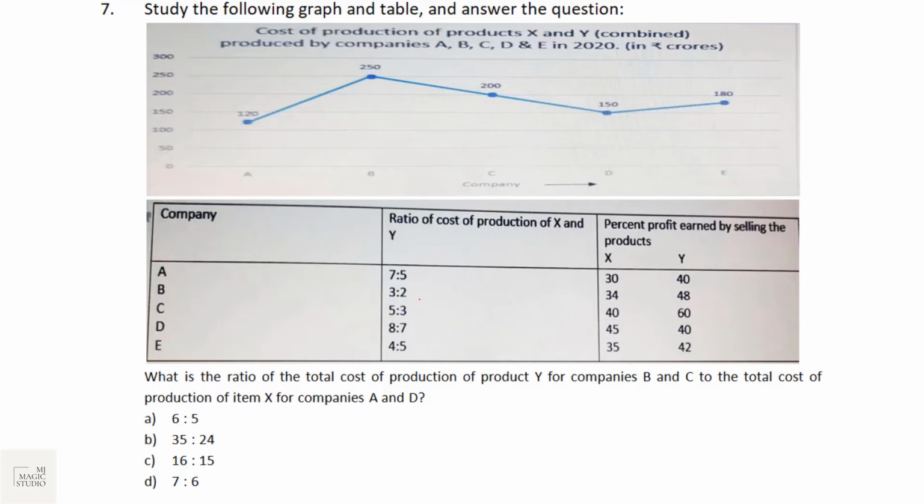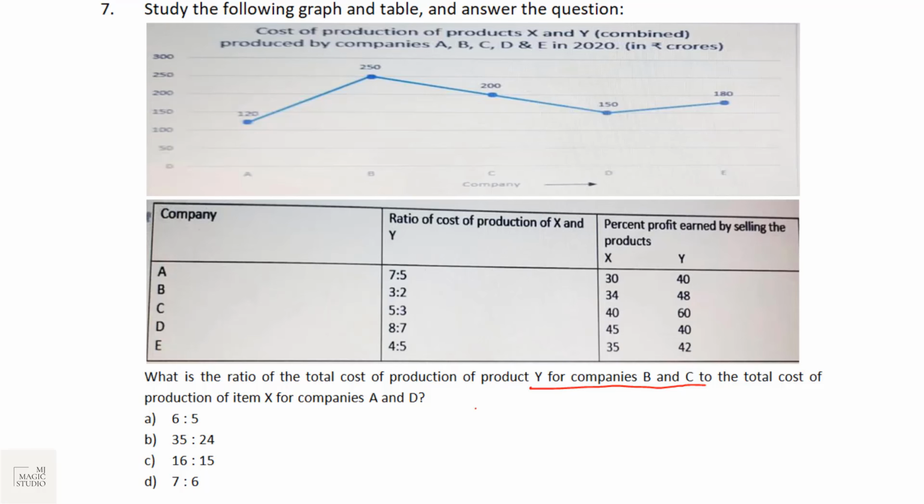Cost of production of product X and Y combined produced by 5 companies A, B, C, D, E in year 2020 in rupees crore is given. Company-wise ratio of cost of production of 2 product X and Y is given. Profit earned by selling the product is given. What is the ratio of total cost of production of product Y for B and C?